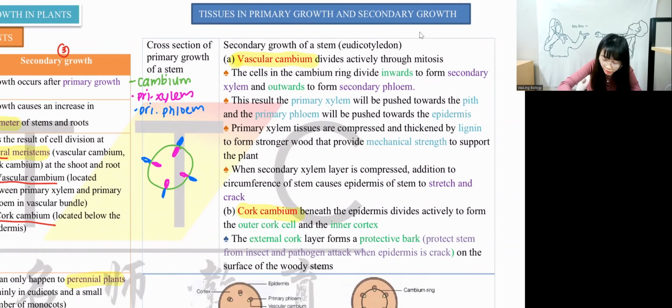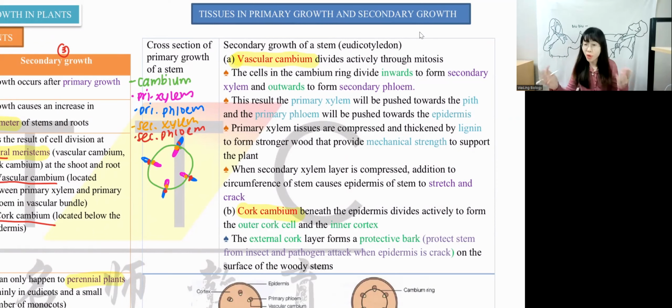And then we have, I cannot see, let me use a different color. Okay, this one over here, the one that forms after primary xylem, will be secondary xylem, correct? They are still inside. And then the last one, we have the outer layer, not the outside one. It's called secondary phloem. So now, do you know how to form secondary xylem and secondary phloem already? If they ask you to label, you should know how to label. Primary first, and only then will they grow secondary.